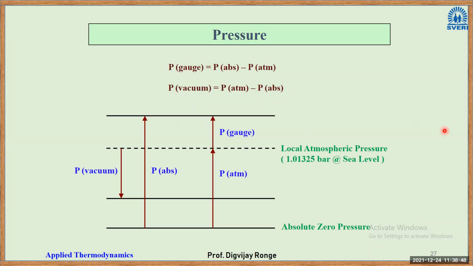You can draw this diagram also. This datum is what I showed previously: this is the zero pressure datum, and this is the atmospheric pressure datum. Any pressure measured above atmospheric condition is gauge pressure. Any pressure measured below atmospheric condition is vacuum pressure.